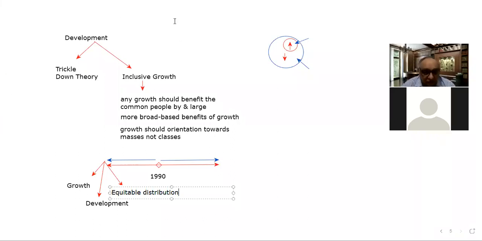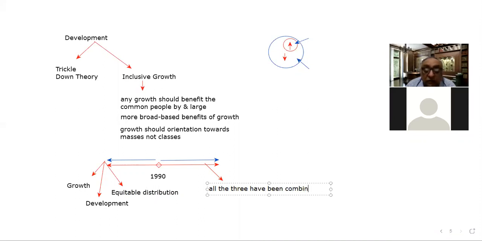And what is the inclusive growth? In the first decade of the 21st century, which is around 2007, 8, 9, what did we do?